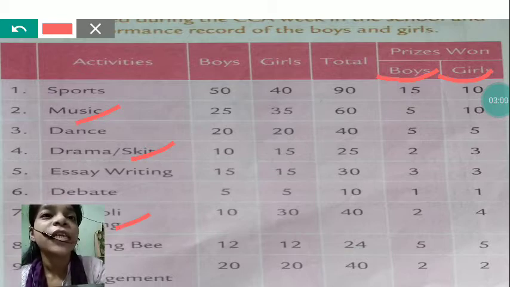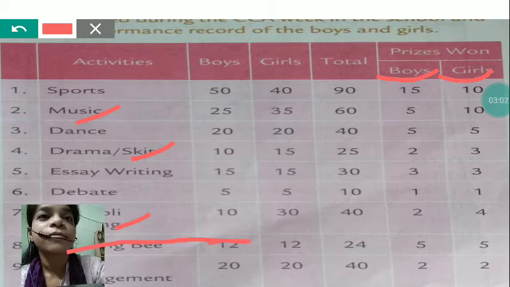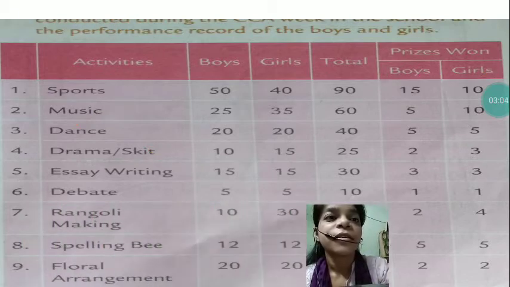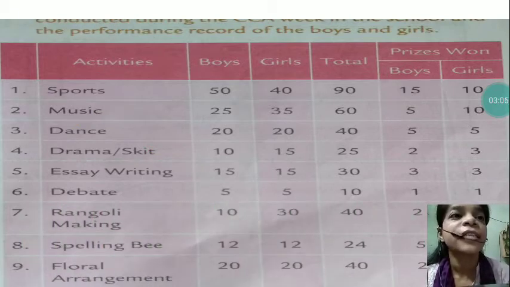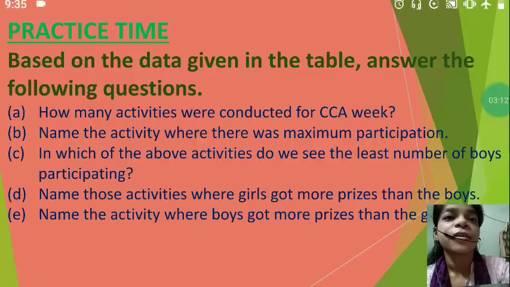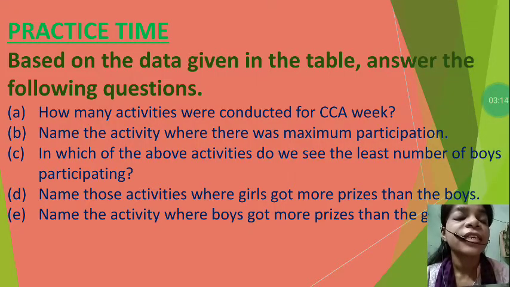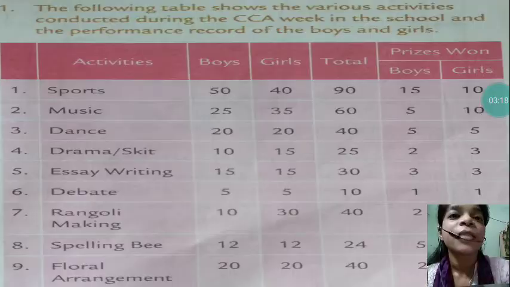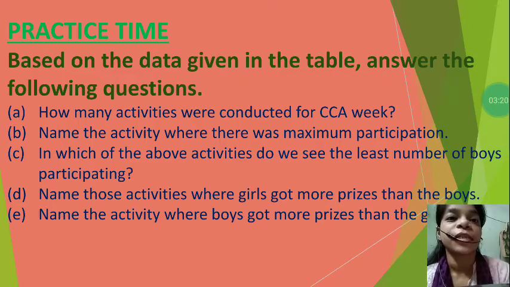So we got a total of three activities. First one is music, then drama, and then rangoli making. So those activities where girls got more prizes than the boys are drama, rangoli making, and music.